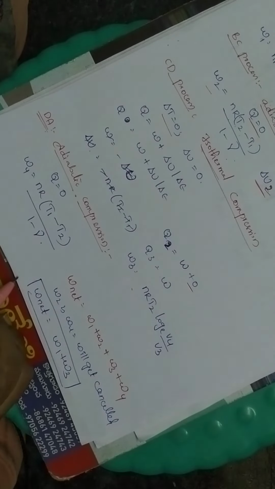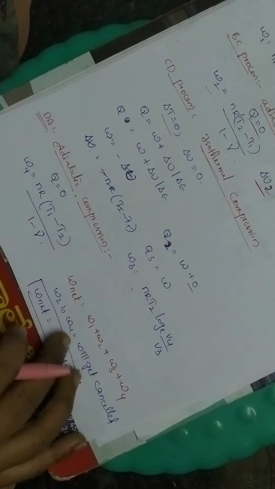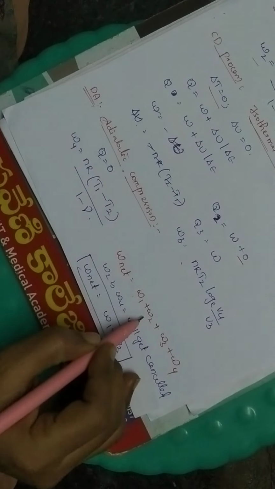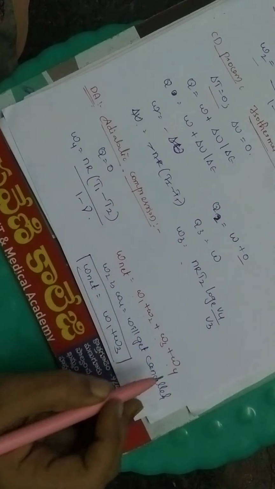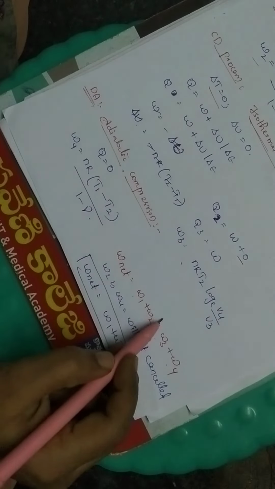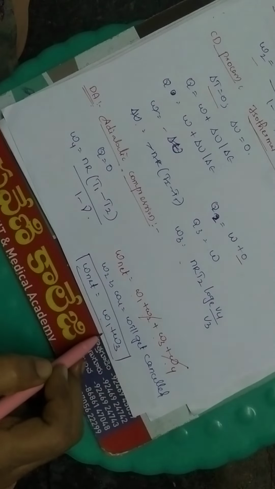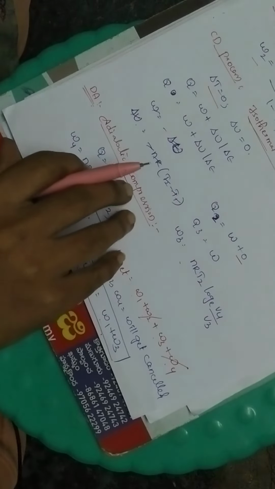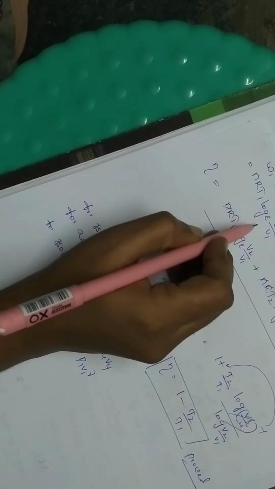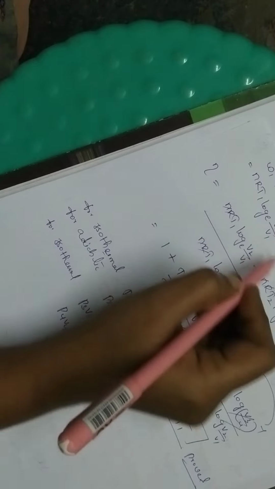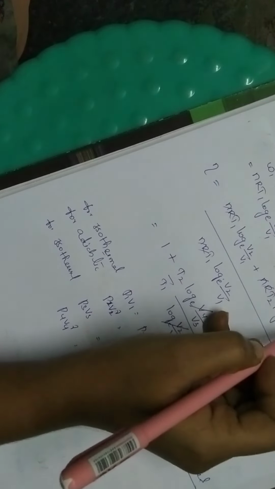Again adiabatic compression. So in this, if you want net work done, W1 plus W2 plus W3 plus W4, we know that W2 and W4 will get cancelled. We get W1 plus W3. So what is W1 here? W1 is nothing but nRT1 log V2 by V1 plus nRT2 log V4 by V3.